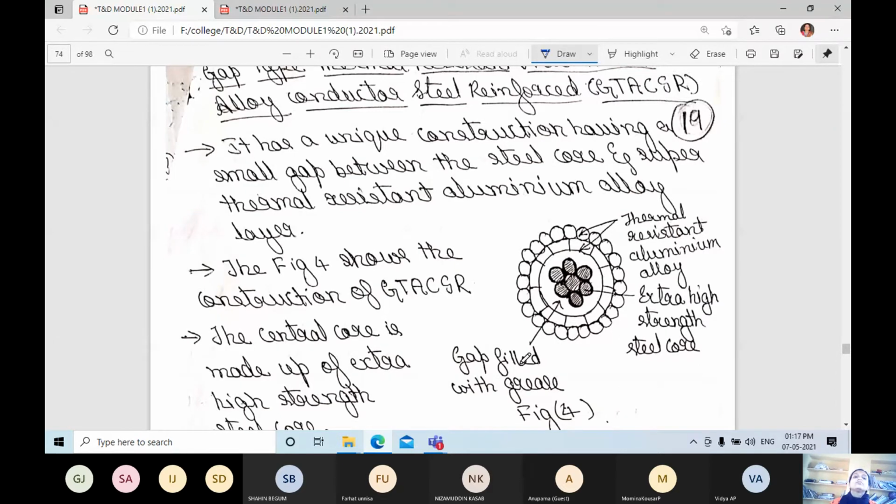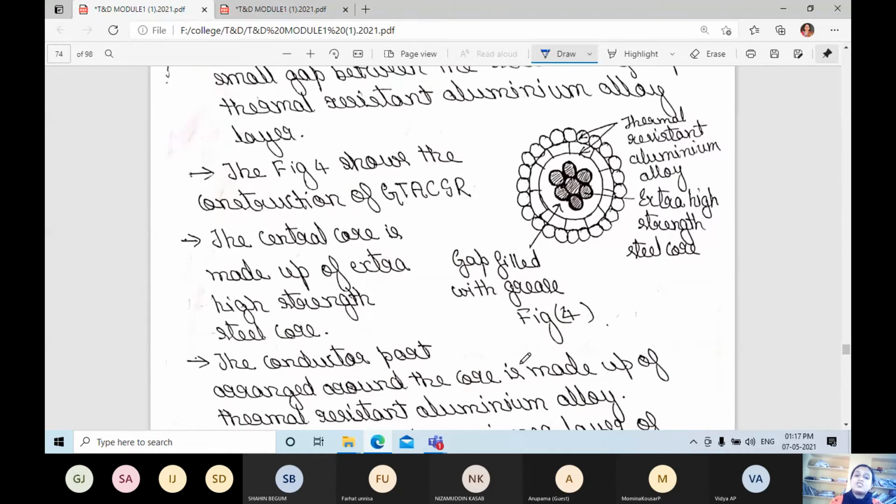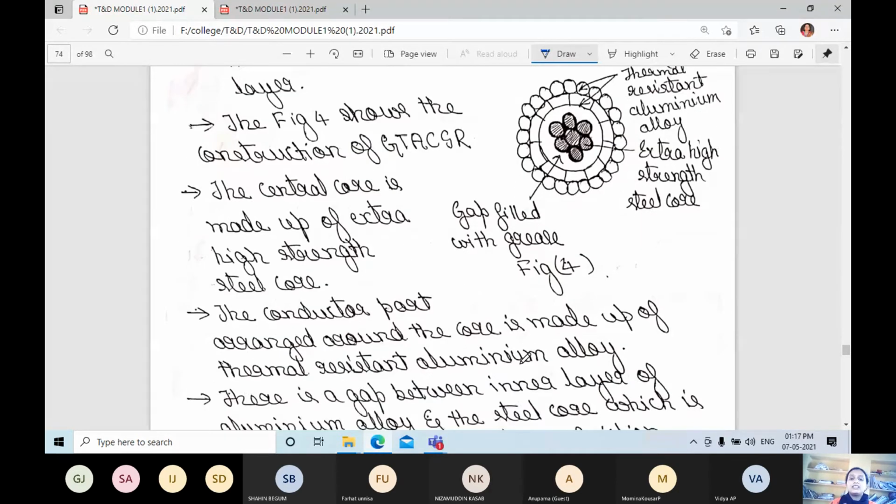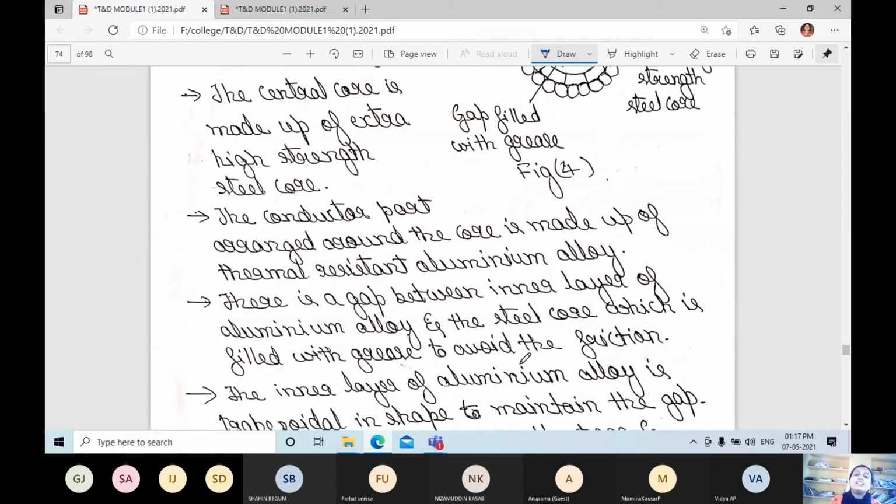It has a unique construction, having a small gap between the steel core and the thermal resistant aluminum alloy layer. Here, the central core is made up of extra high strength steel, and the conductor part arranged around the core is made up of thermal resistant aluminum alloy. The gap between the inner layer of aluminum alloy and the steel core is filled with grease to avoid friction.